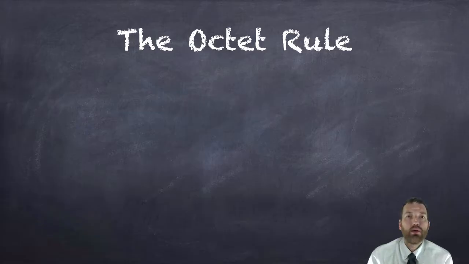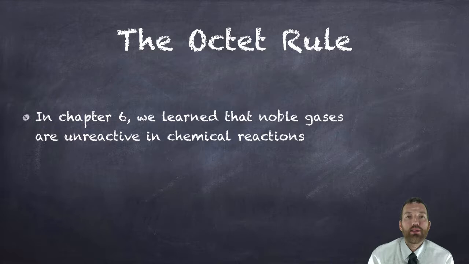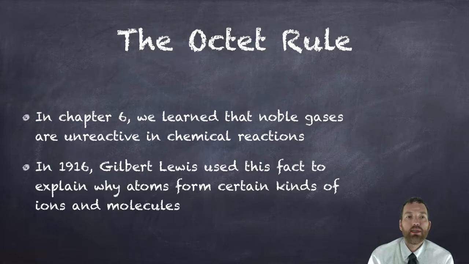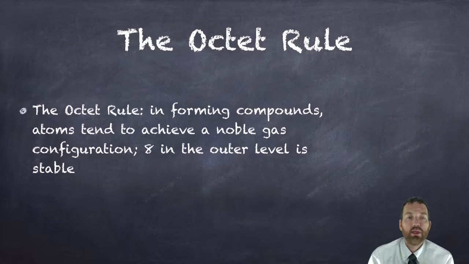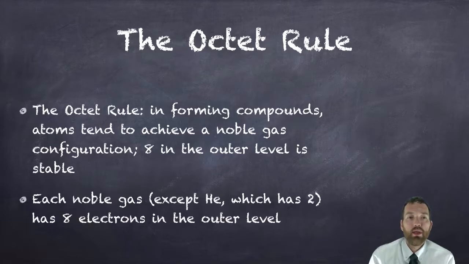I want to talk about something called the octet rule. In Chapter 6, we learned that noble gases are unreactive in chemical reactions, and in 1916, Gilbert Lewis used this fact to explain why atoms form certain kinds of ions and molecules. He called it the octet rule, and it said that in forming compounds, atoms tend to achieve a noble gas configuration, which is 8 in the outer level. That's a stable configuration, and atoms tend to behave chemically in ways to become stable.